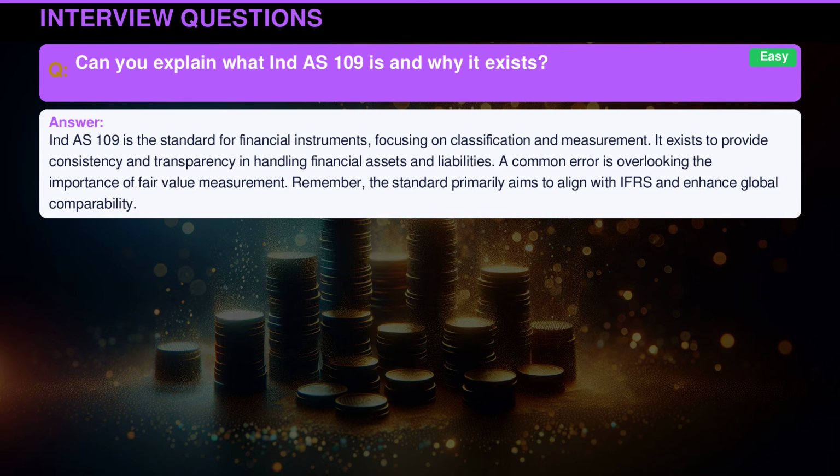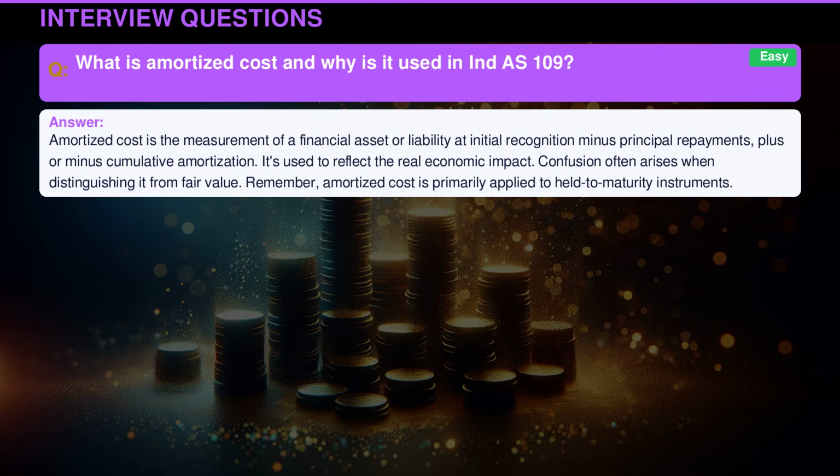A common error is overlooking the importance of fair value measurement. Remember, the standard primarily aims to align with international financial reporting standards and enhance global comparability. Amortized cost is the measurement of a financial asset or liability at initial recognition minus principal repayments plus or minus cumulative amortization. It's used to reflect the real economic impact. Confusion often arises when distinguishing it from fair value. Remember, amortized cost is primarily applied to held-to-maturity instruments.